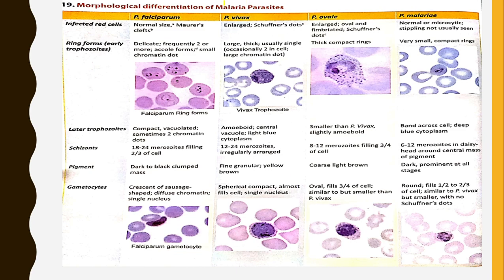Morphological differentiation of malaria parasites. The different morphological differentiations can be done between the parasites Falciparum, Vivax, Ovale, and Malariae. In Falciparum, the infected red cells are normal in size and contain Maurer's clefts. In Vivax, the cells are enlarged and contain Schüffner's dots. In Ovale, they are enlarged, oval, and fimbriated, and Schüffner's dots are present. In Malariae, the cells are normal and microcytic, stippling is not usually seen.